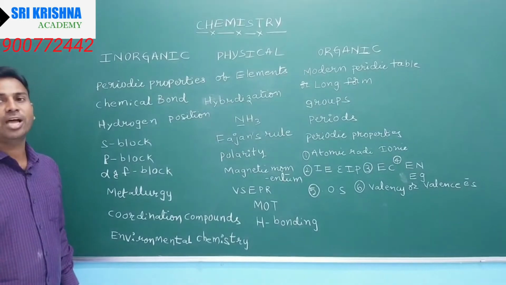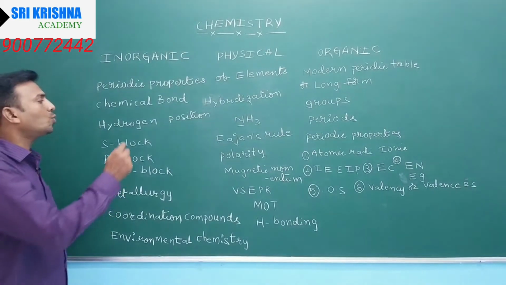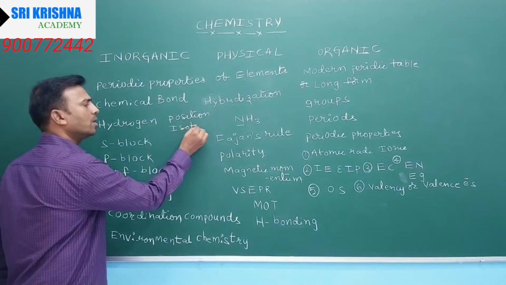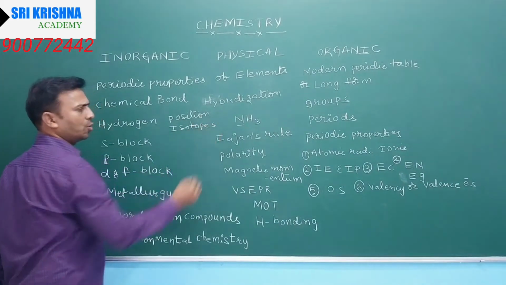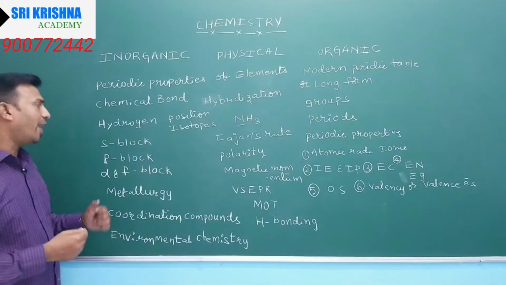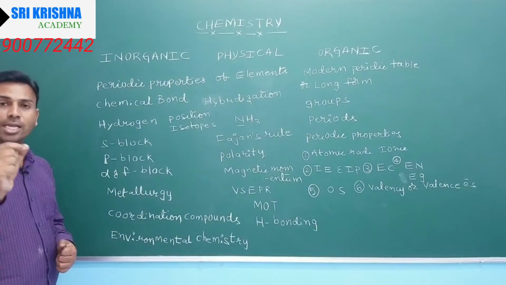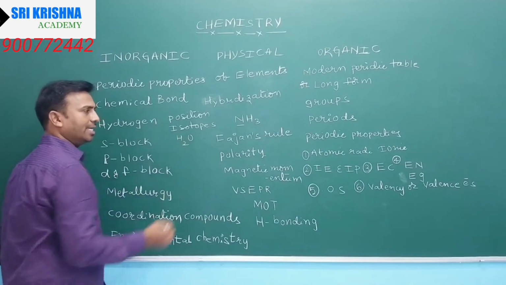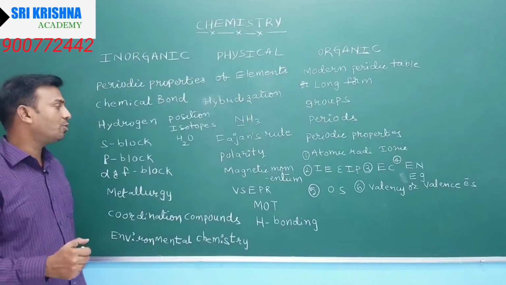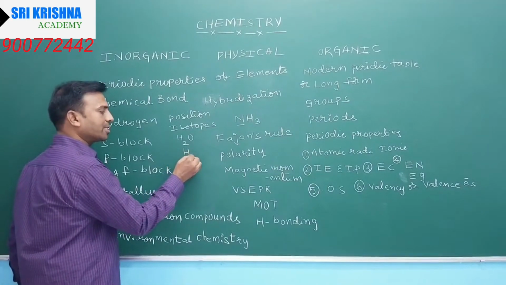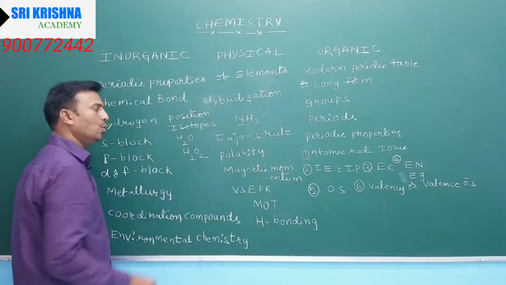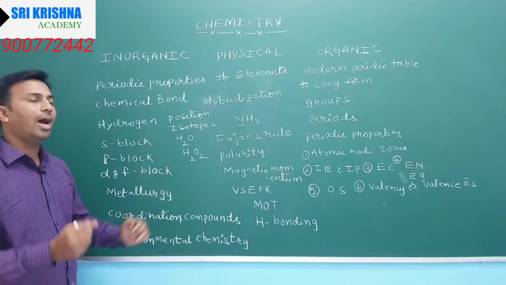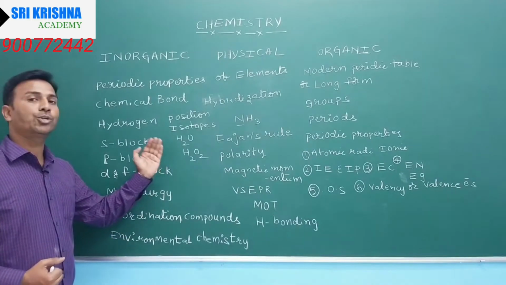After the preparation of hydrogen method, isotopes of hydrogen. What are the isotopes of hydrogen and hydrogen compounds? Hydrogen oxide, yes. Water is hydrogen oxide, and hydrogen peroxide is H2O2. Questions have a chance from isotopes and hydrogen oxide.